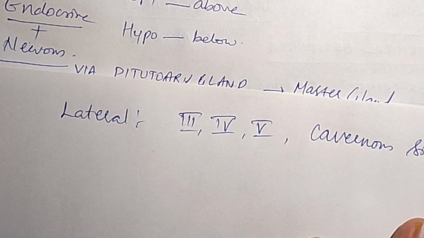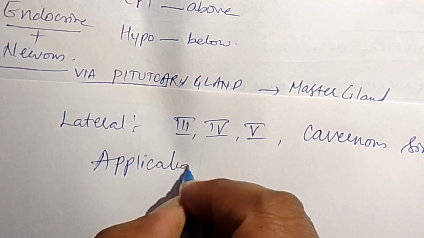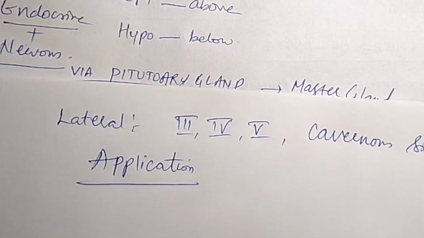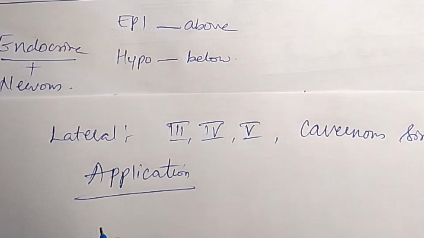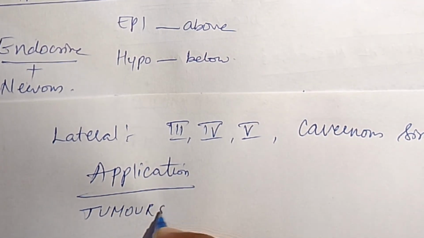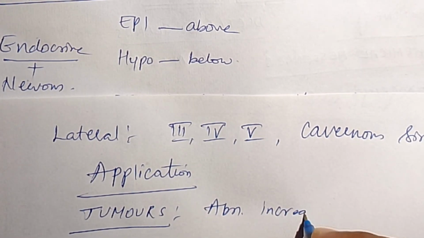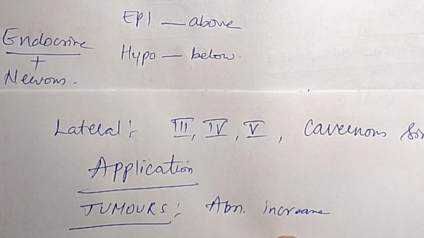Now we can see the applications in nursing. What are the applications in nursing? Now we heard about this pituitary gland as well as some hormones, how these are affecting in nursing. We can see tumors of the pituitary gland. What are tumors? Tumor is nothing but the abnormal increase in the size of cells, maybe because of hypertrophy or also hyperplasia. Tumors are cells which have the ability to increase in number as well as size.